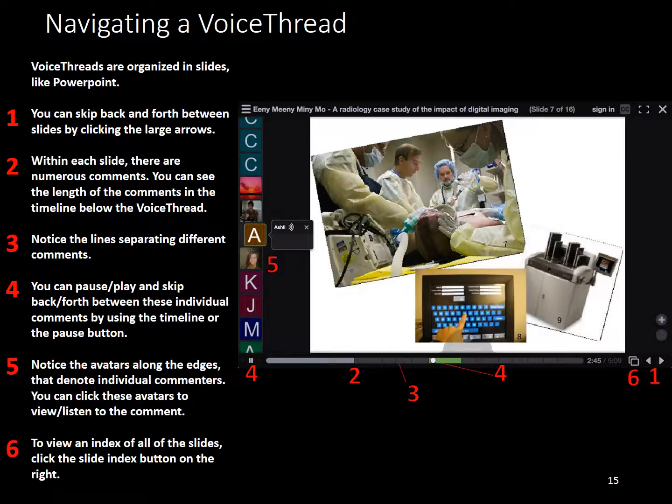Here's a close look at the VoiceThread interface. You may wish to pause this slide to more carefully read about all of the features. In general, notice that viewing controls are on the bottom and comments are along the side. The area in the center is your slide that contains the visual image or document.